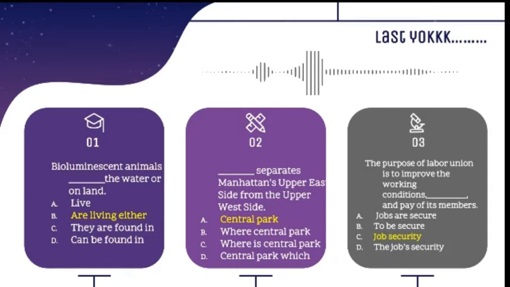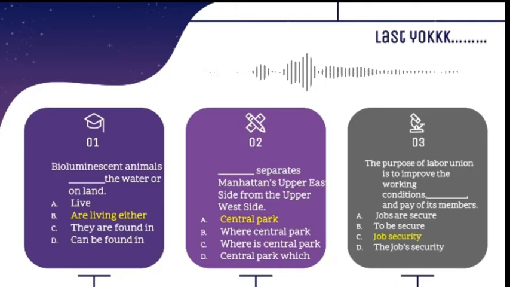And for the second question: "... separates Manhattan's Upper East Side from the Upper West Side." The options are A. Central Park, B. where Central Park, C. where is Central Park, D. Central Park which. For the answer, I choose A option because the sentence has no subject, therefore the best answer must contain a subject. Option A is the most appropriate answer.